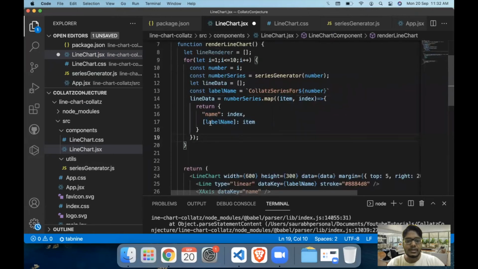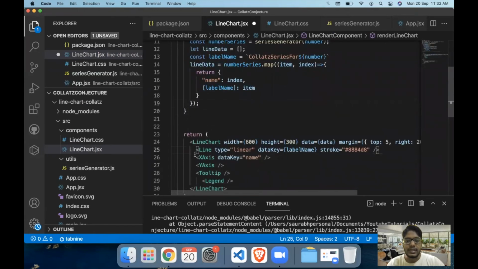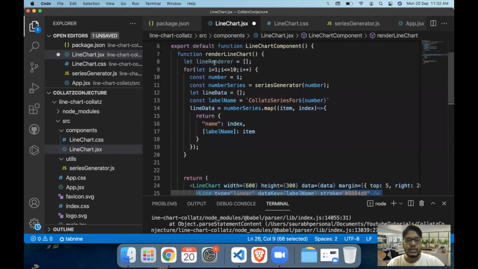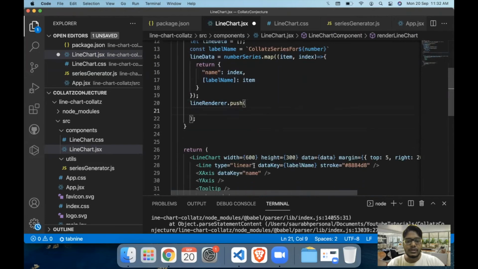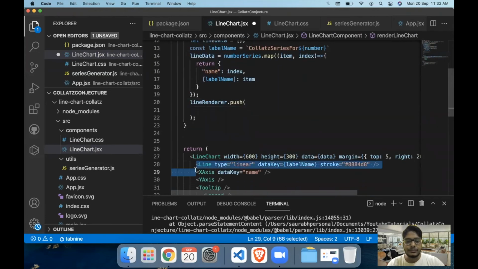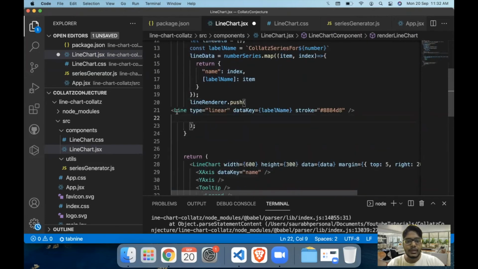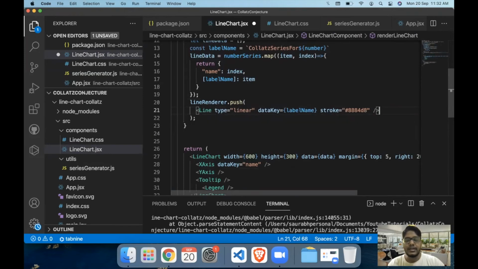Then once we are done creating the line data, instead of using the line data directly, we'll push the line data into the line renderer array. So we'll go with line renderer dot push, and we'll use the same line here. In this case, we are basically creating a collection of lines instead of a single line.